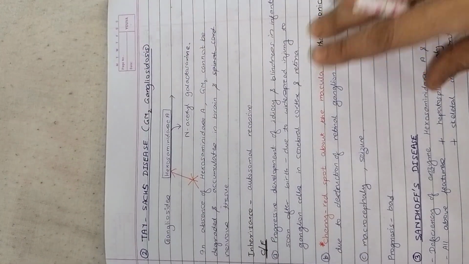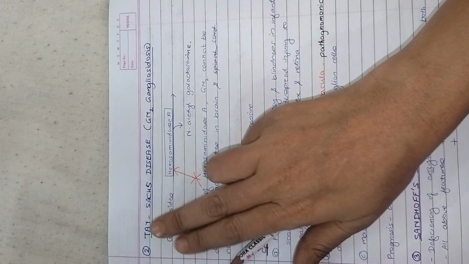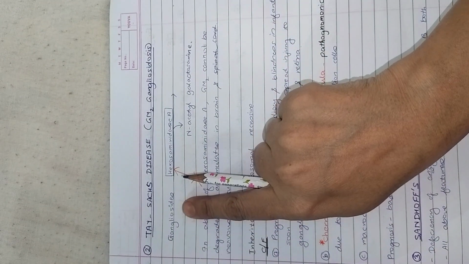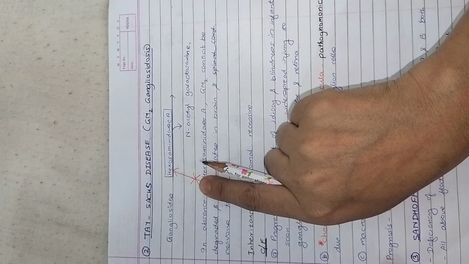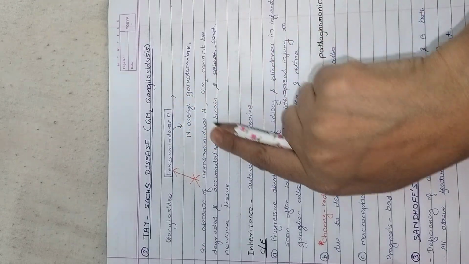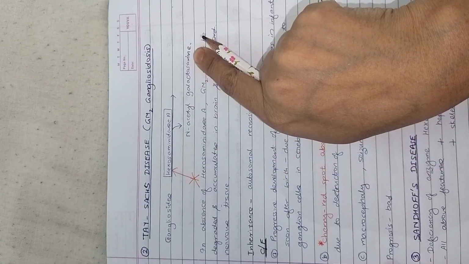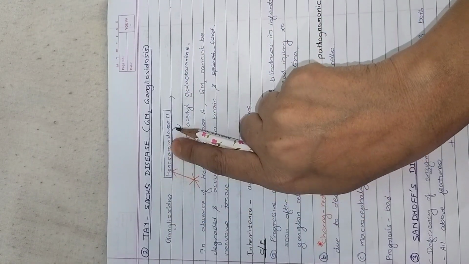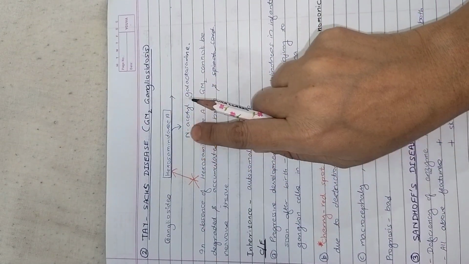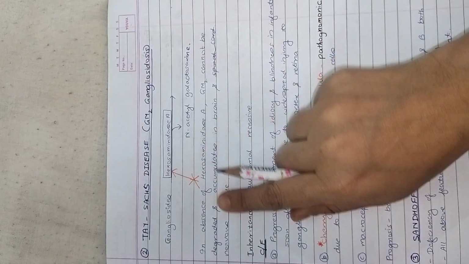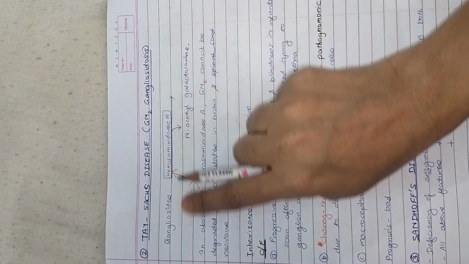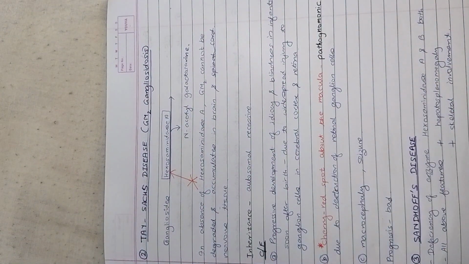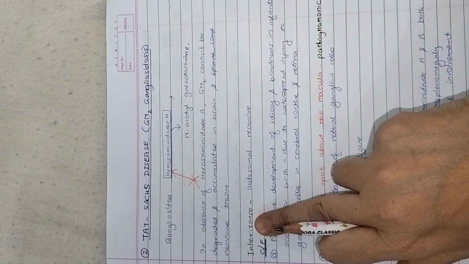Coming to another lipid metabolism disorder, Tay-Sachs disease or GM2 gangliosidosis. What happens here is hexosaminidase A deficiency. Normally, when gangliosides are broken down by the enzyme hexosaminidase A, it liberates N-acetyl galactosamine. But in the absence of this enzyme, the GM2 gangliosides are not degraded and they accumulate in the brain, as they are present mostly in the brain. So they accumulate in brain and nervous tissue.